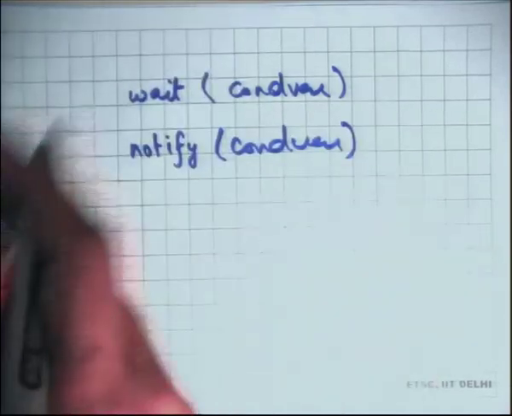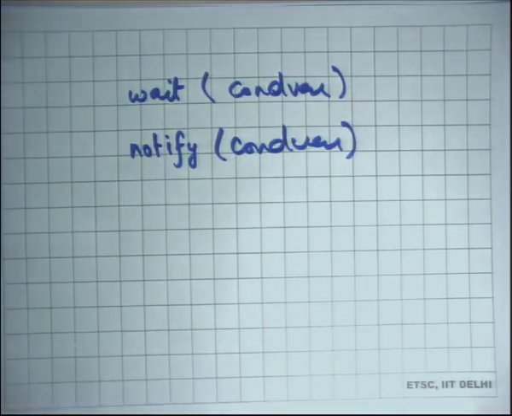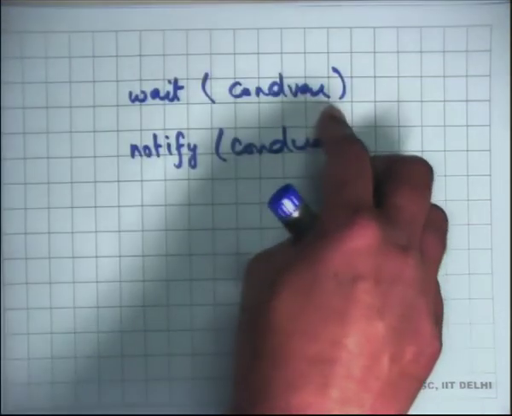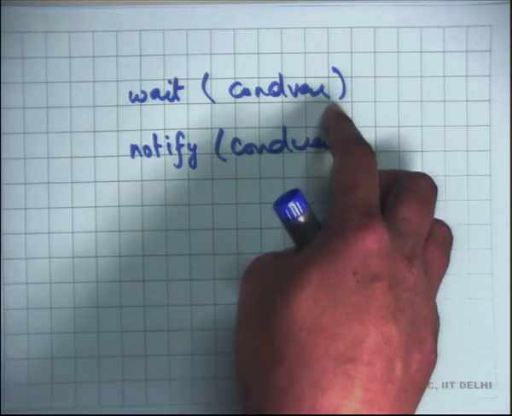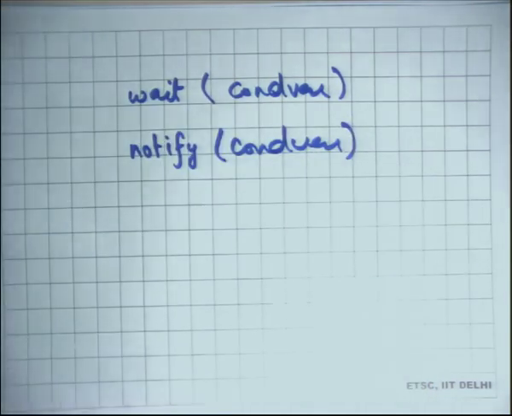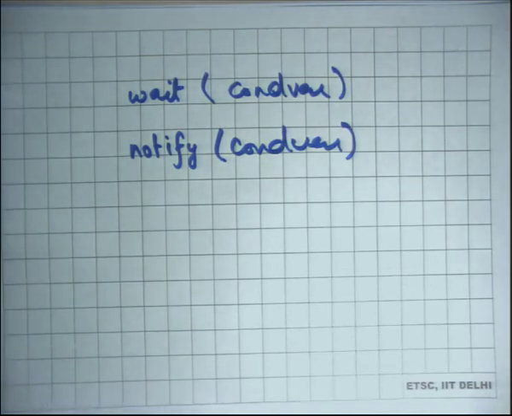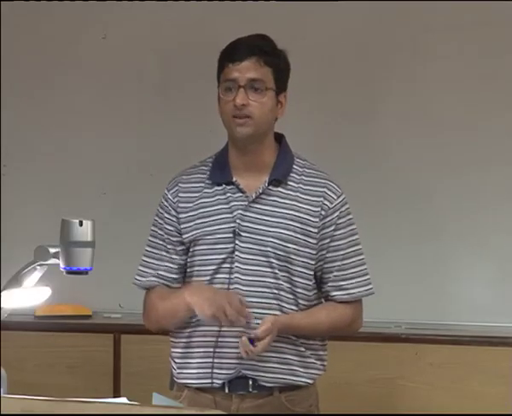Except that when you use wait and signal within a monitor, you don't need to use the mutex as a second argument of wait, right. The mutex which is the second argument of wait is also implicit. If the wait is being called inside the code of a monitor, then it knows that this is the implicit lock that needs to be released. So wait and notify in monitors already know which mutex needs to be released. It's the implicit lock of the monitor.